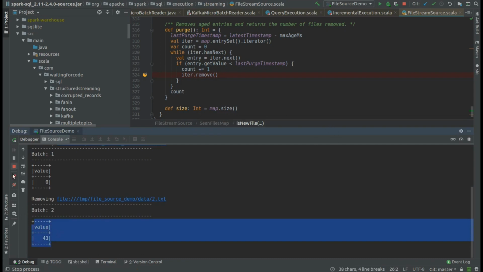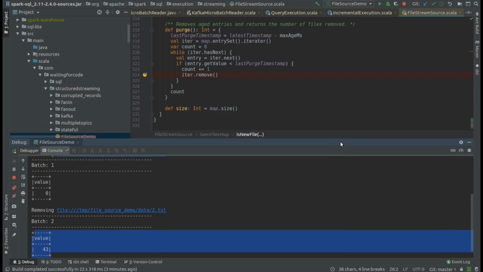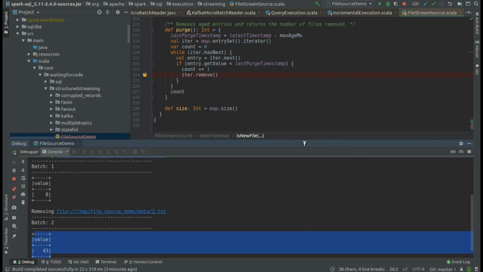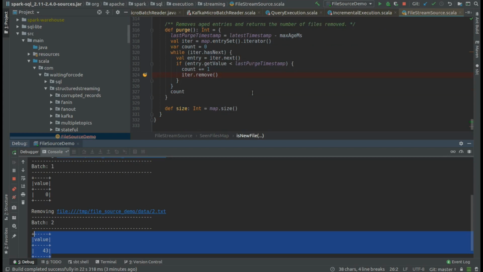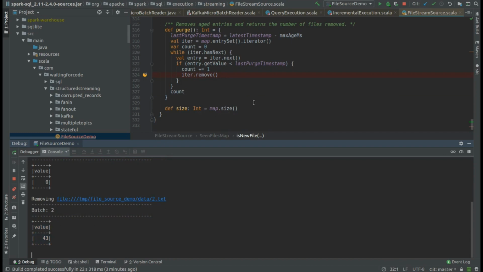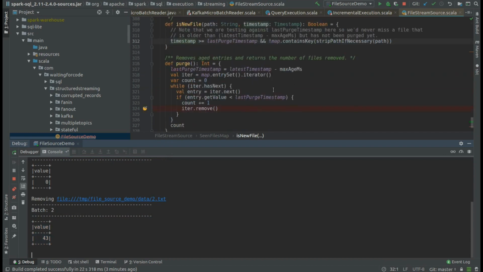So it's a little bit of a tricky example, because obviously when you process data in production, you will not have a single file to process. It's just to show you this tricky mechanism, and also the fact that if the file is recreated with the same name after this purge delay, it will be integrated in Apache Spark as usual because of this cleanup mechanism of the internal map of already processed files.